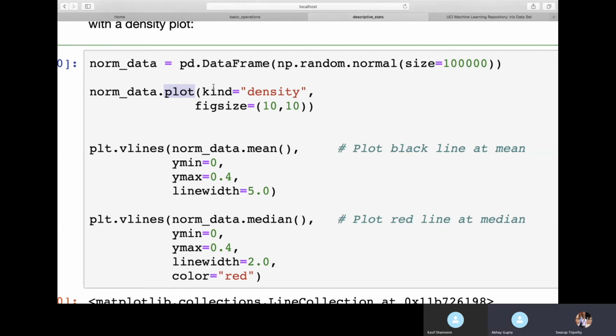But here I'm saying kind. Kind is an argument which is there in this plot. I am saying kind is density, so it will give me a density plot. We have already seen a density plot in the distribution plot, where we were getting kernel density estimation. It shows you where the data is more dense, less dense. Here also you will get the same thing using kind equal to density. For figure size, I am giving a big figure, just increasing the size of the figure so that we get a big size.